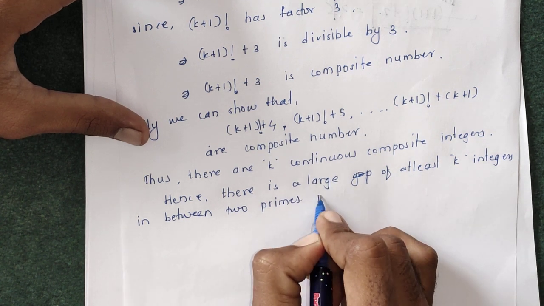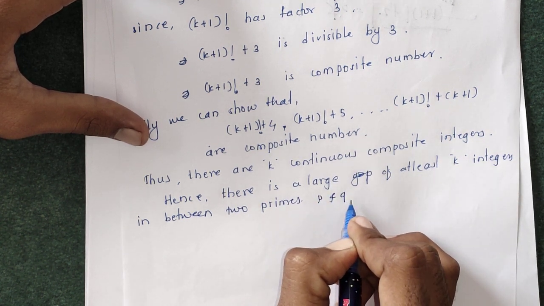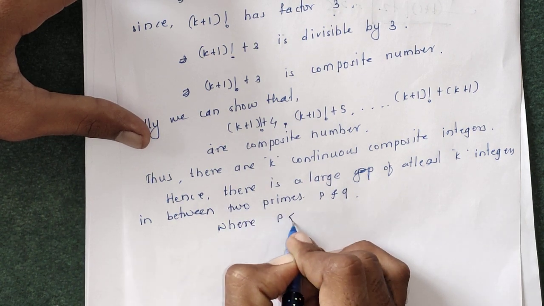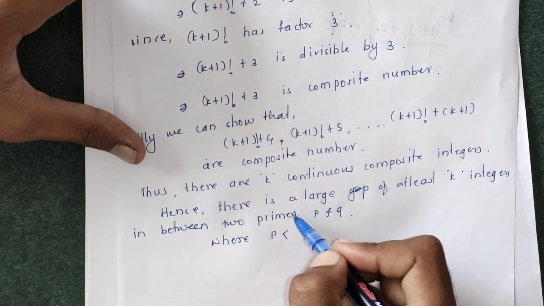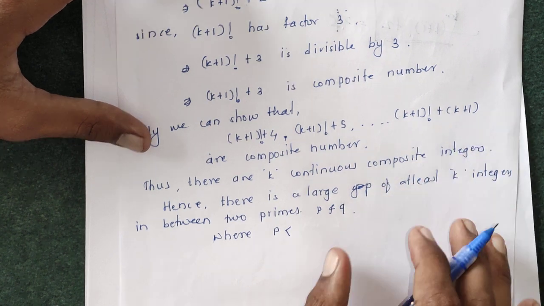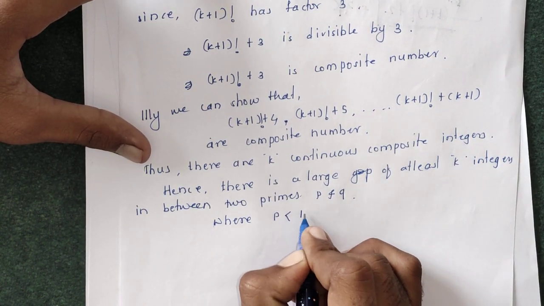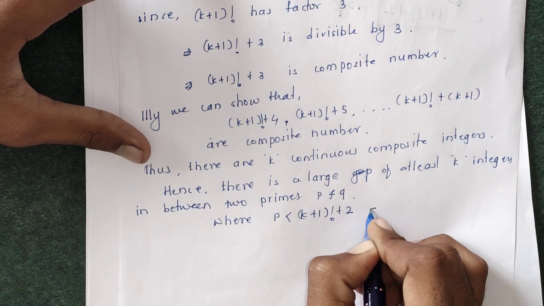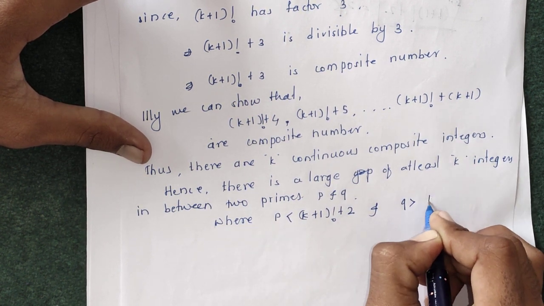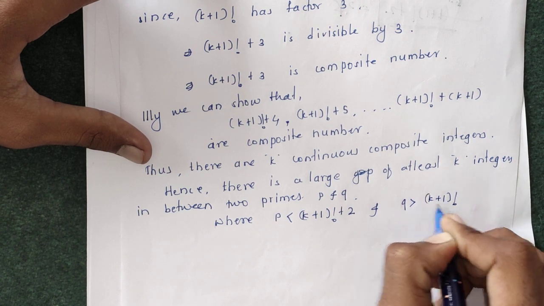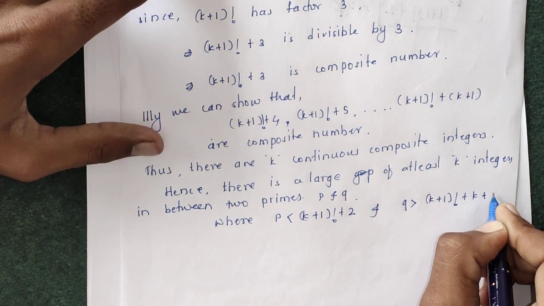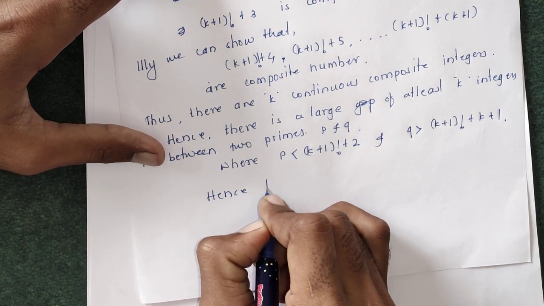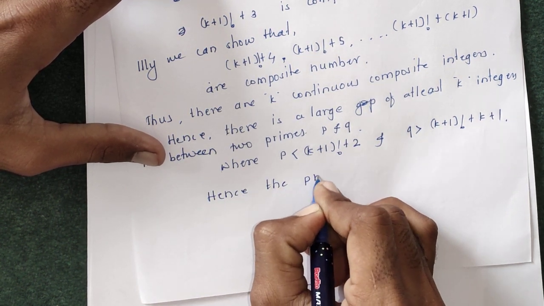Suppose the primes are p and q, in between two primes p and q, where p is less than (k plus 1) factorial plus 2 and q is greater than (k plus 1) factorial plus k plus 1. Hence the theorem, hence the proof.